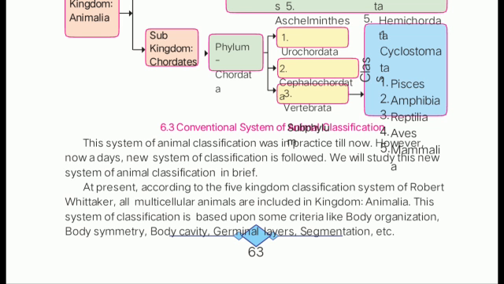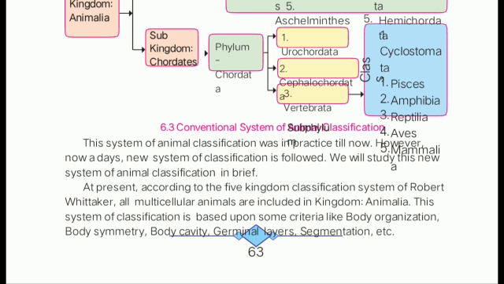Till now we were following the traditional system of classification, but at present the new system of classification proposed by Robert Whittaker is in use, in which all multicellular organisms are included under kingdom Animalia, and these multicellular organisms are classified on the basis of criteria like body organization, body symmetry, body cavity, germinal layer, segmentation, etc. Now next we will go forward to this modern system of classification.